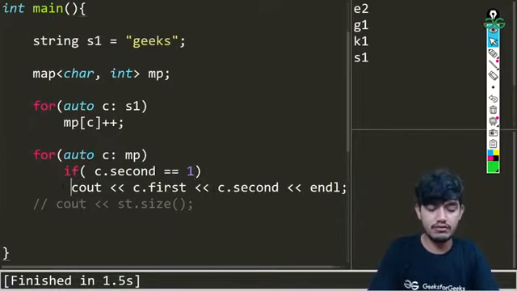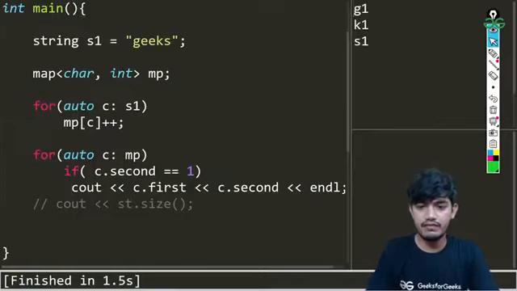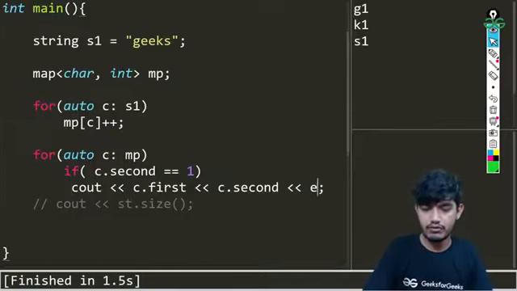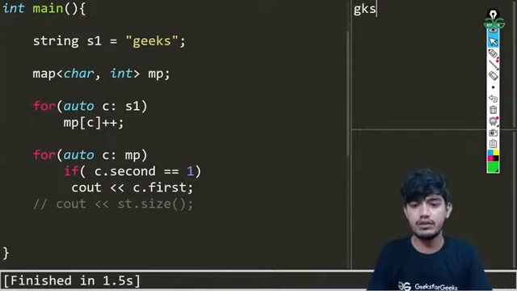Let us run the code now, and you can see we get the values with frequency 1. If we don't want the frequencies, we can remove second, and only the first values will be printed. You can see we are getting the values GKS.